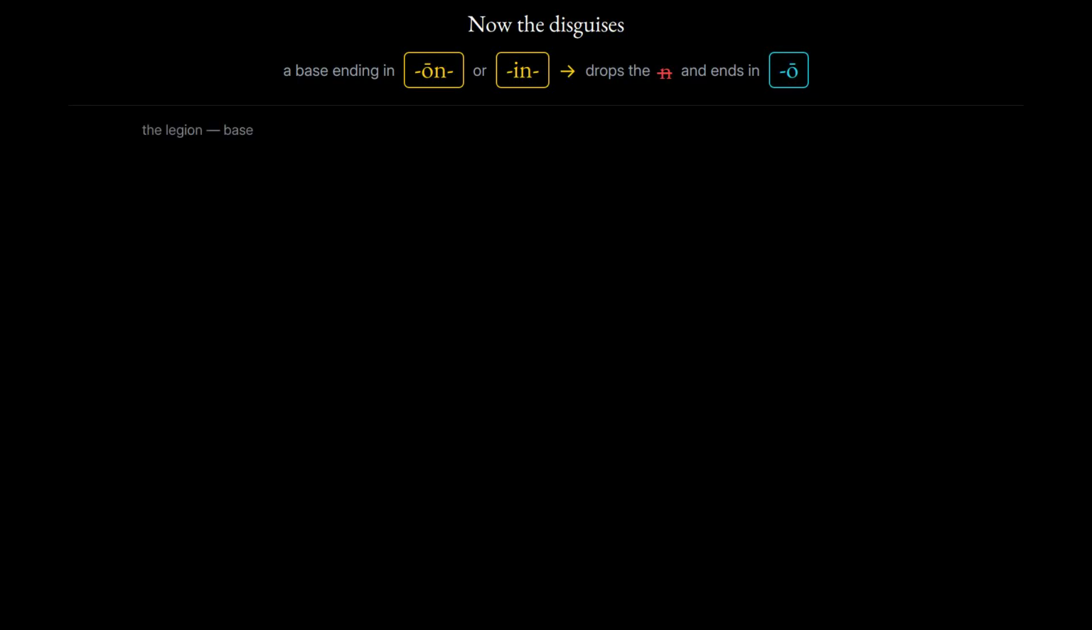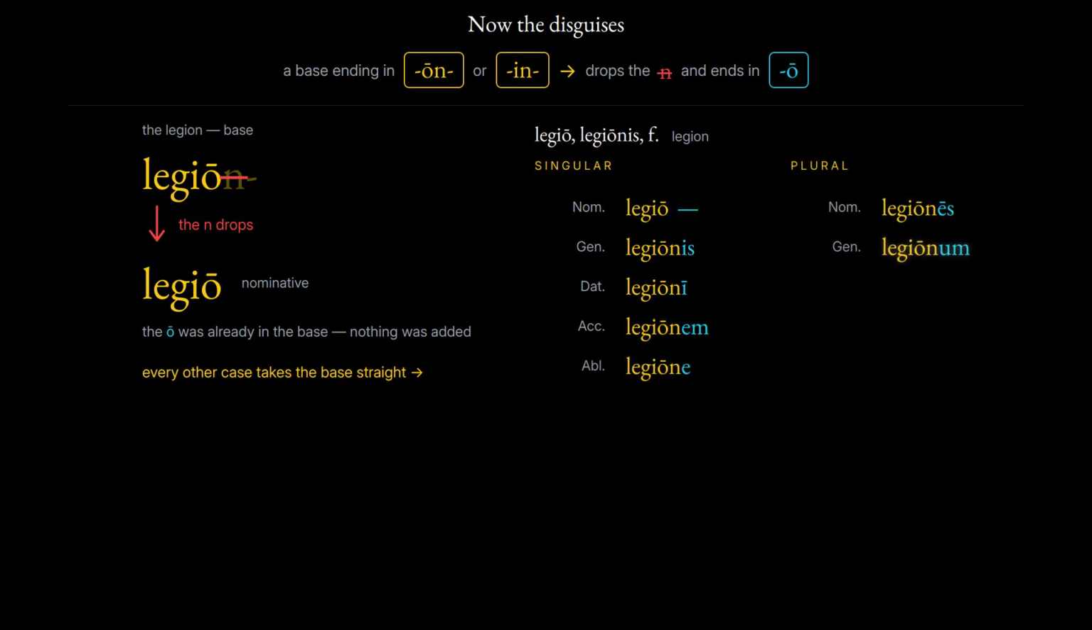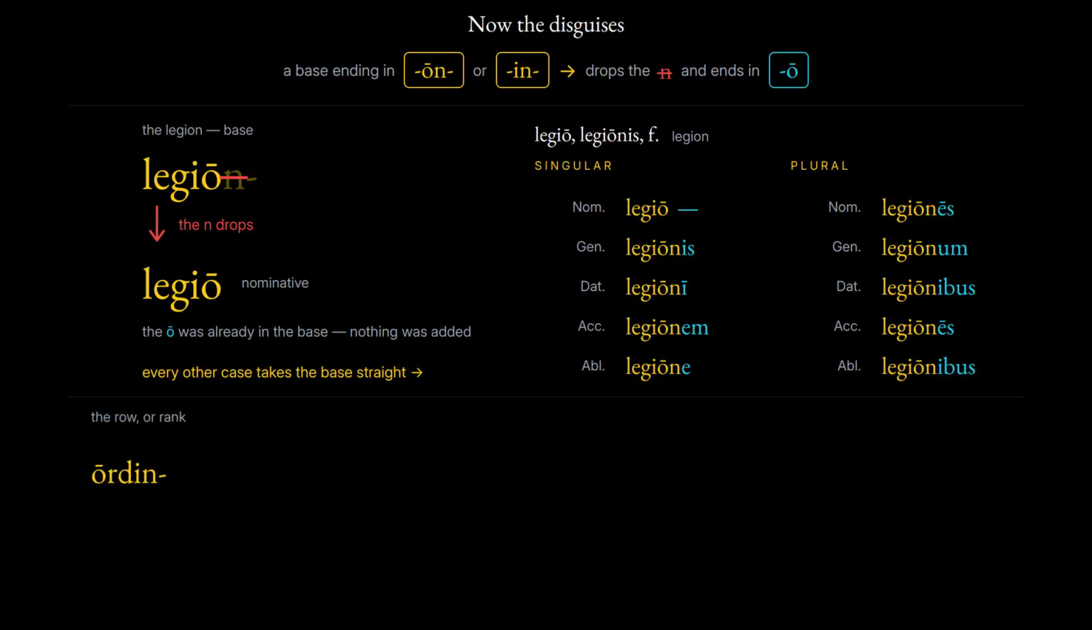Now the disguises. A base ending in these letters, on, or in these, in, drops the letter N in the nominative singular and ends instead in this vowel, o. The legion has the base, legion, so the nominative is legiō. Every other case takes the base straight. Singular: legiōnis, legiōnī, legiōnem, legiōne. Plural: legiōnēs, legiōnum, legiōnibus, legiōnēs, legiōnibus. The row or rank has the base, ordin, giving the nominative and the genitive, ōrdō, ōrdinis, and the word for human being does the same: homo, hominis.